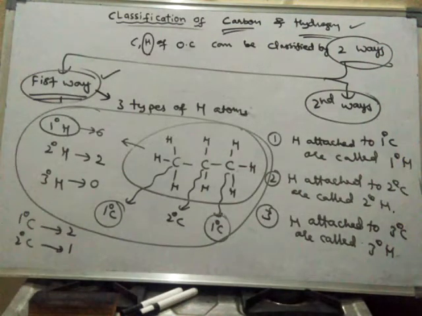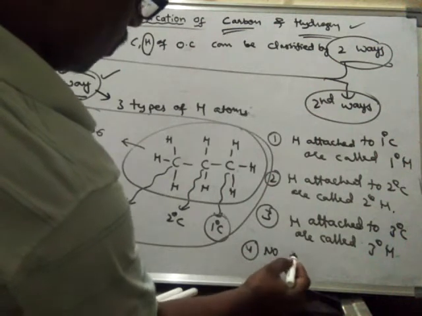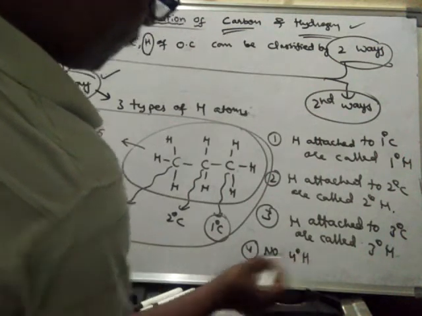The primary hydrogen means the hydrogen which is attached to primary carbon. What is secondary hydrogen? Hydrogen attached to secondary carbon. But here we have to keep in mind that no quaternary hydrogen is present.